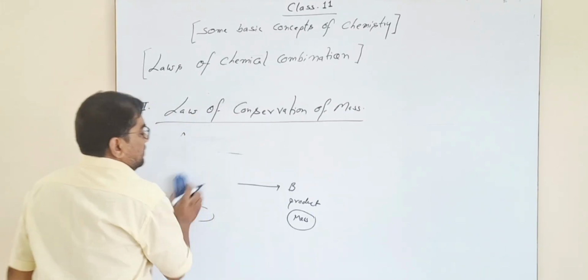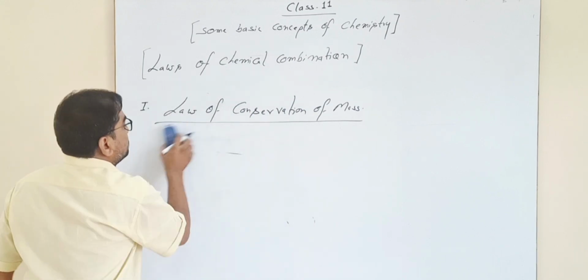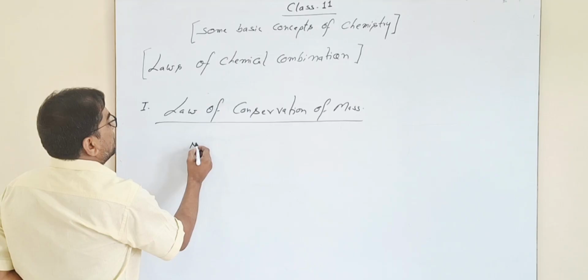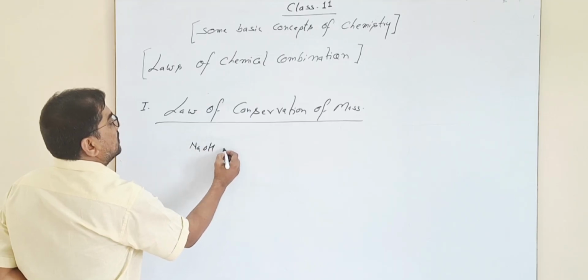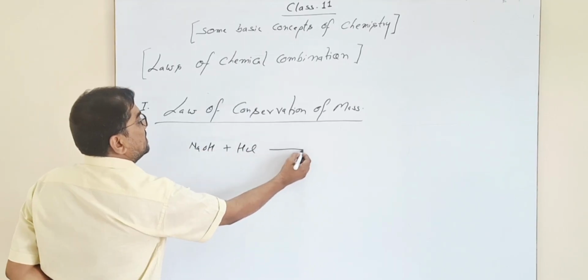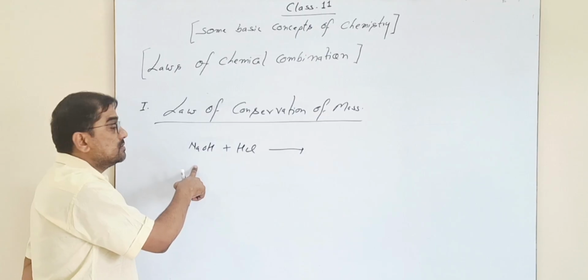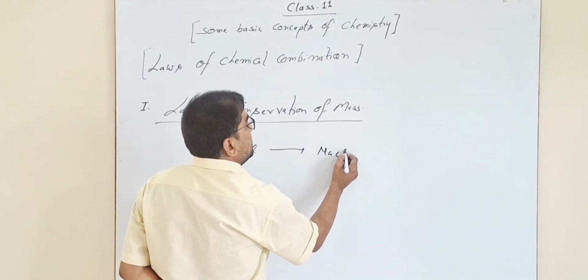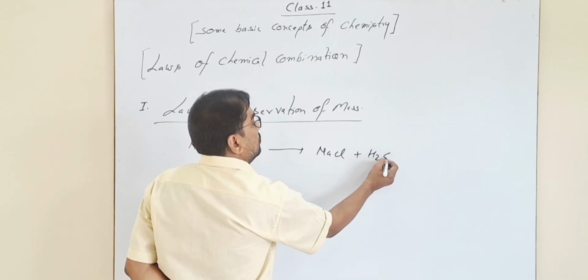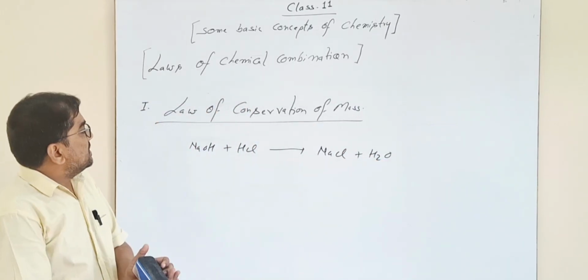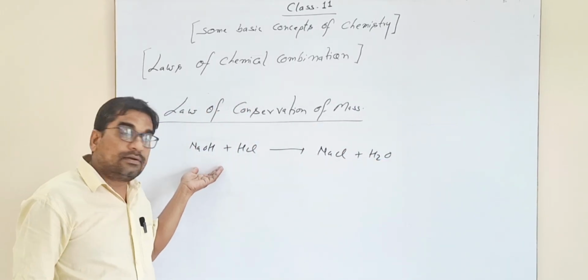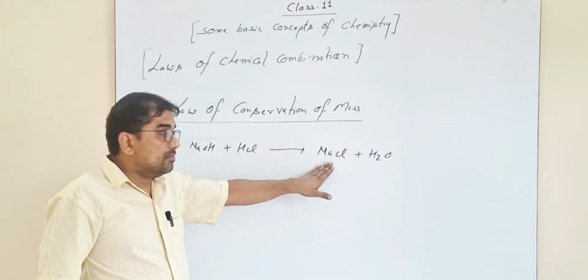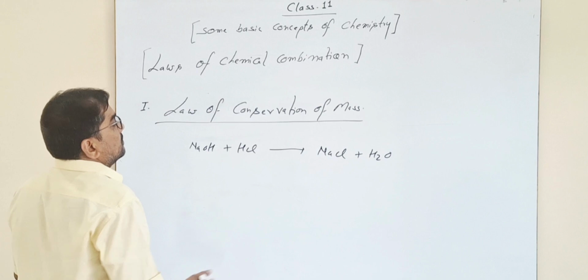Taking one real example, NaOH, a base, reacts with HCl, an acid. Sodium hydroxide, a base, reacts with HCl to form a salt, NaCl, with H2O. This is a chemical change in which sodium hydroxide reacts with hydrochloric acid, and NaCl is formed with water as a byproduct.